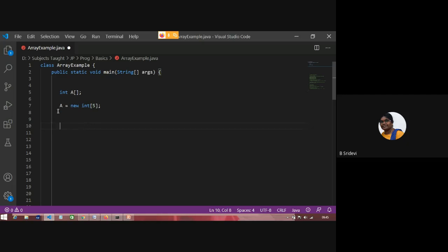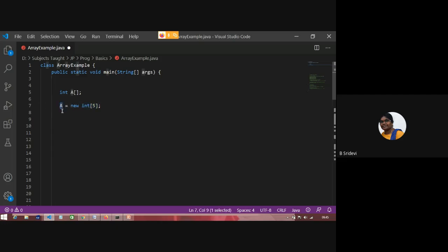A is an integer array, which I have declared in the first line. And I am using the new keyword: please allocate some memory. How much memory do I want? I want memory to store 5 integers. Integer occupies 4 bytes. To store 5 integers, I need 20 bytes. So please allocate 20 bytes of memory, and that memory address, please store in A.